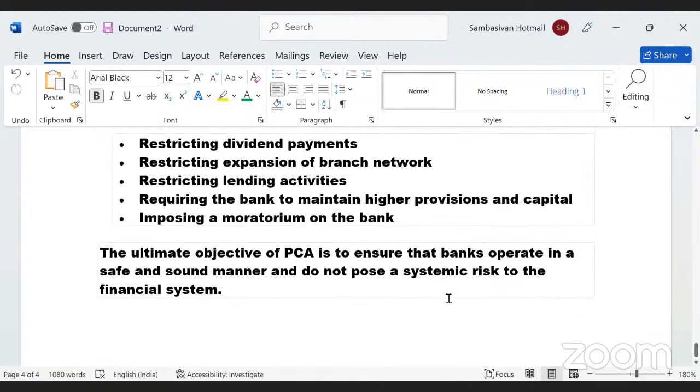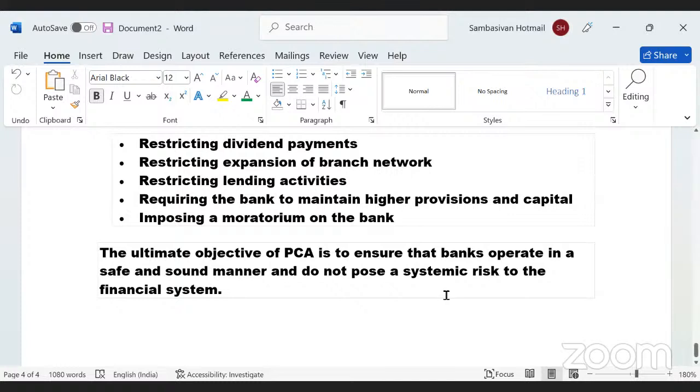The ultimate objective of PCA, prompt corrective action, is to ensure that banks operate in a safe and sound manner and do not pose a systemic risk to the financial system.